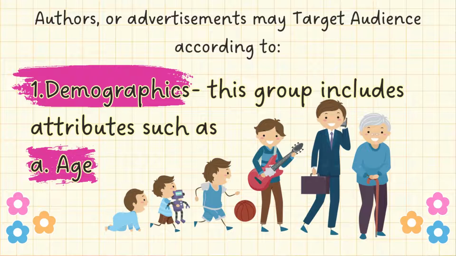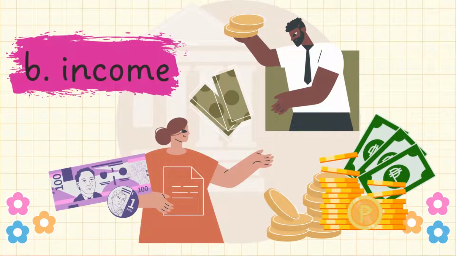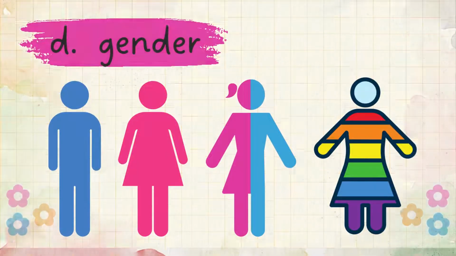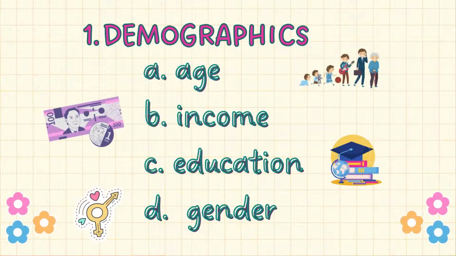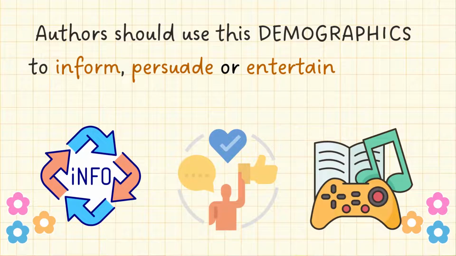Authors or advertisements may target audience according to number one, demographic. This group includes attributes such as age, income, education, gender. So, demographic composed of age, income, education, and gender. And authors should use these demographics to inform, persuade, or entertain.